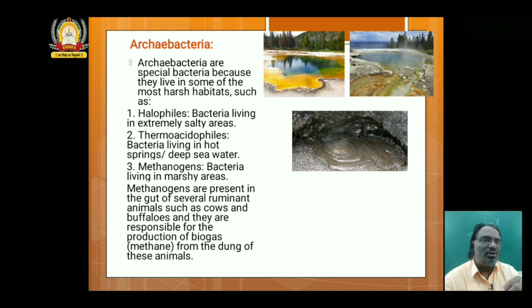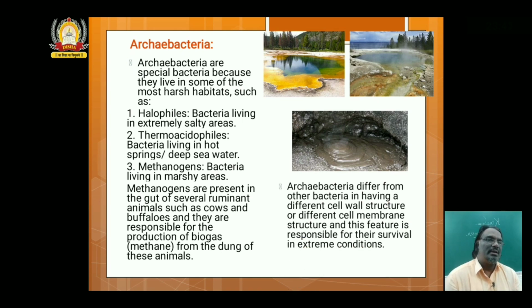These methanogens that are present in marshy areas are also present in the rumen stomach of the cattle, like cows and buffaloes. So the cow dung contains a large amount of methanogens.